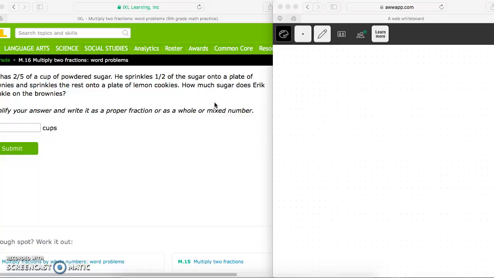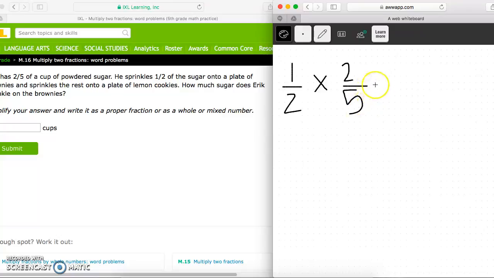So he has 2/5 of a cup of powdered sugar. He sprinkles 1/2 of it onto a plate of brownies and the rest of it onto a plate of lemon cookies. How much does he sprinkle onto the brownies? So we need to figure out what 1/2 of 2/5 is. So we need to write down 1/2 of, and remember when we see of, we're multiplying, 2/5. Then we just multiply like normal. Multiply your numerators together, multiply your denominators together. 1 times 2 is 2. 2 times 5 is 10.